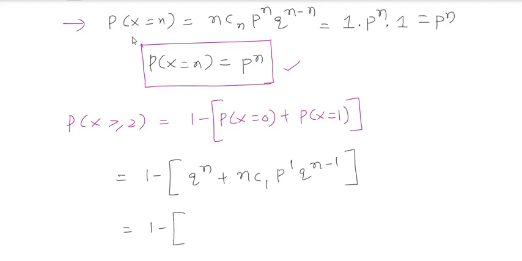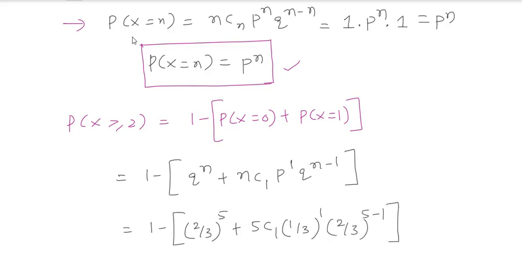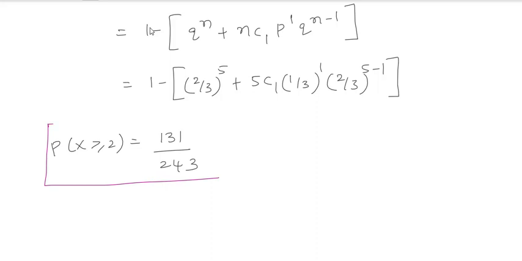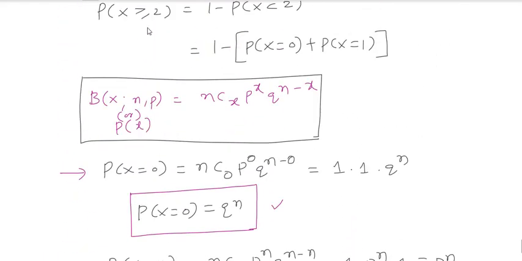Substitute the values. q is (2/3)^n, n is 5, plus 5C1, p is (1/3)^1, q is (2/3)^(5-1). If you simplify it, you will have 131/243. So this is probability of x greater than or equal to 2. Just simplify it, this is a mathematical calculation that I am leaving for you. This is the first problem. Clear? Nothing more than a complication here.